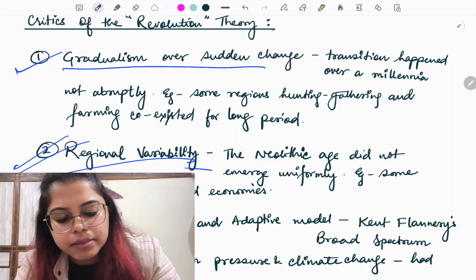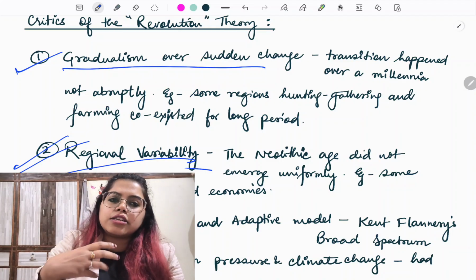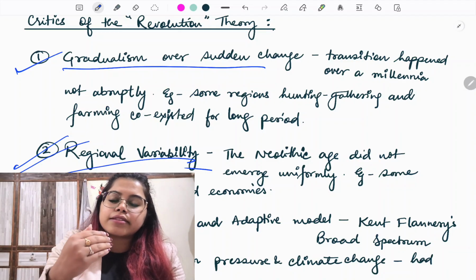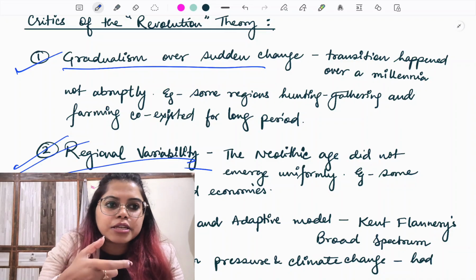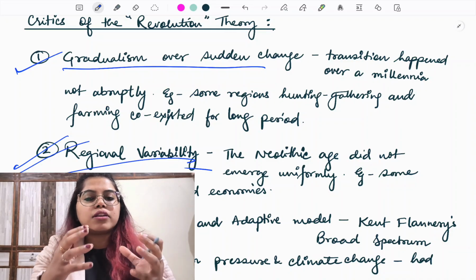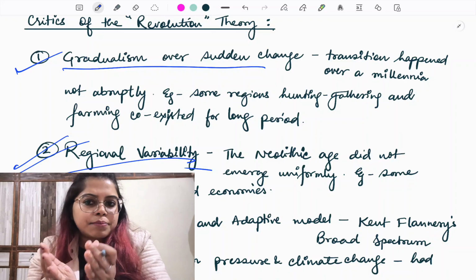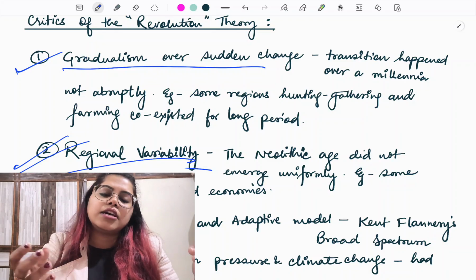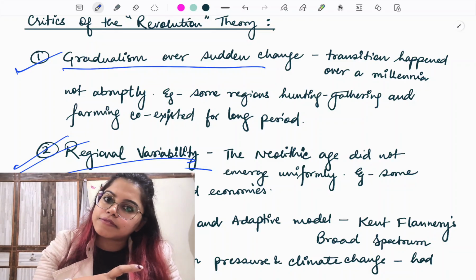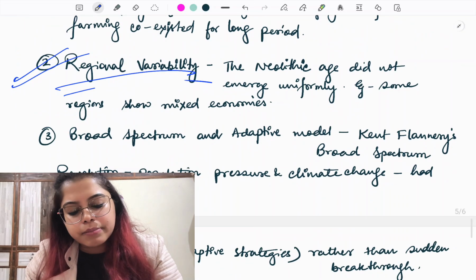Second is regional variability. They say that it is not that when we say Neolithic revolution, a sudden change is happening in one day. There are some regions where, when Neolithic developments were going on in one particular site, there were several other sites where they were still living in the Mesolithic lifestyle, right? So there was regional variability.